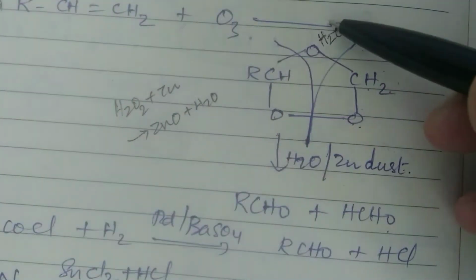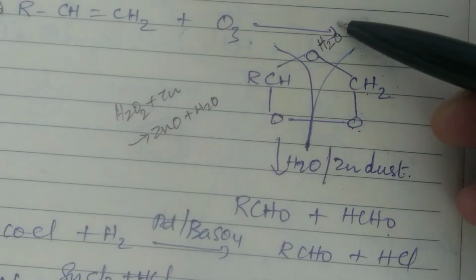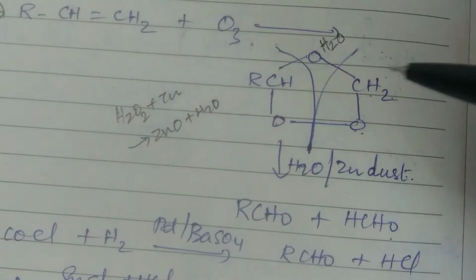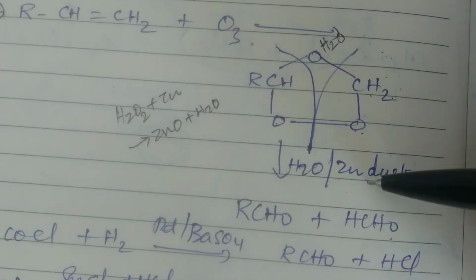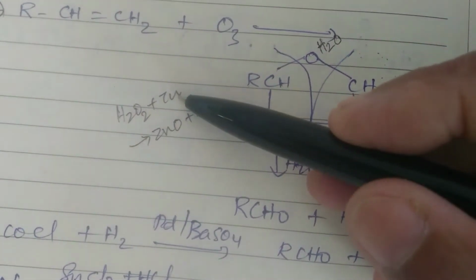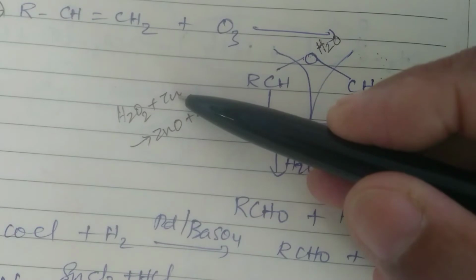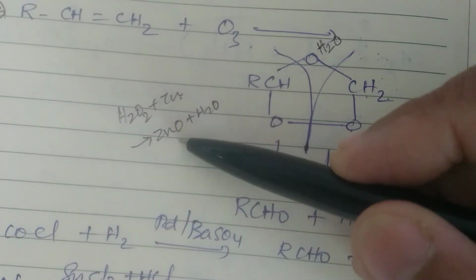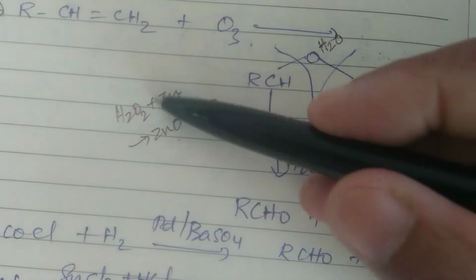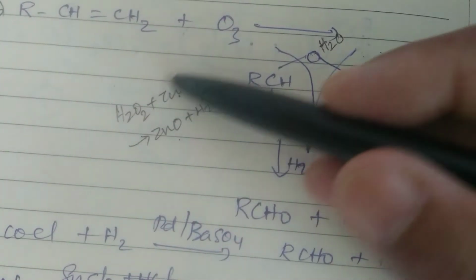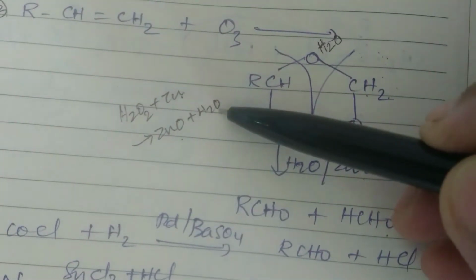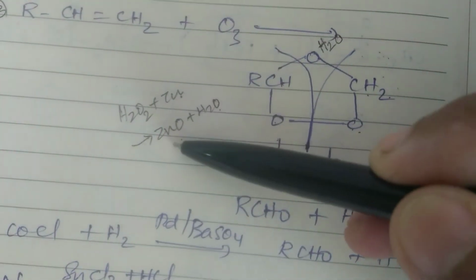You know that this H2O2 is an oxidizing agent as well as a reducing agent. Now in the presence of zinc dust, what will happen? Zinc will preferably act as a reducing agent. Is that clear? Zinc is getting oxidized to zinc oxide. That means zinc is used as a reducing agent here. It reduces H2O2 to H2O and gets itself oxidized to zinc oxide.